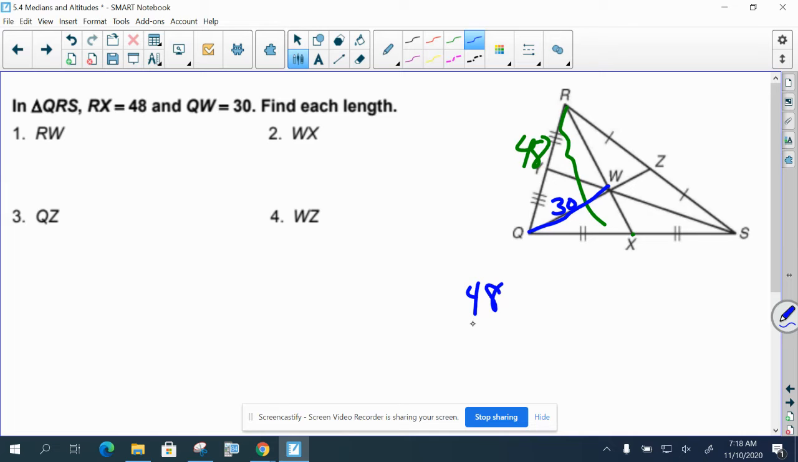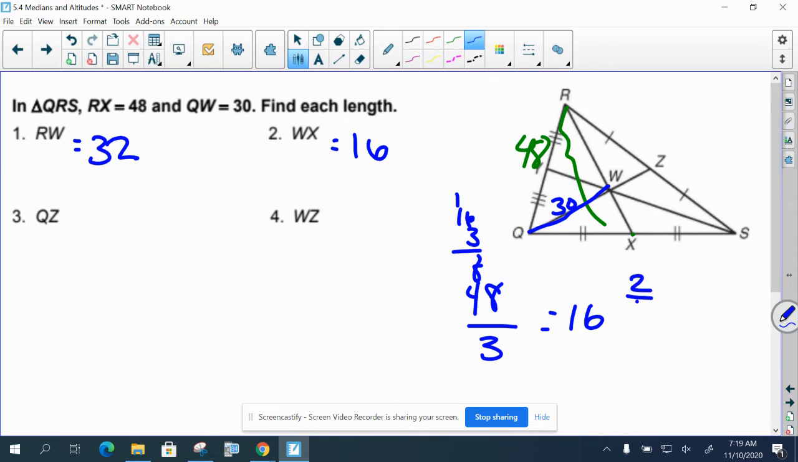So one thing you might want to do is consider the whole entire length, 48. If you divide that by 3, you get 16. 16 times 3, it's 48, yep, 16. So that means this would be 2 times 16, and this would be 1 times 16. So then RW would be 32, 16 times 2 is 32, and then WX would be 16. Or you could do 2/3 times 48, and then 1/3 times 48 to get the 16.